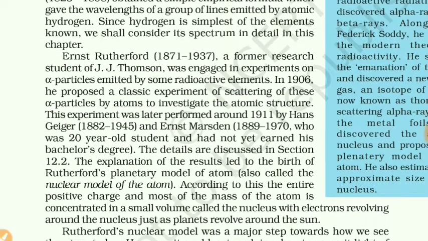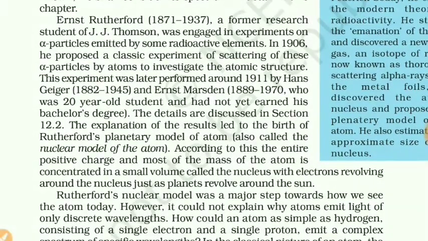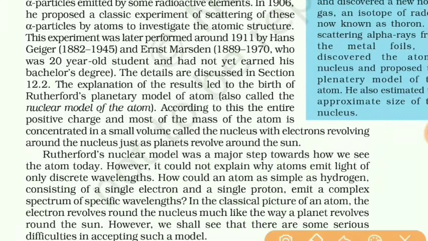These electrons revolve around the nucleus in a similar way as the planets revolve around the sun. So Rutherford gave the planetary model of atom. Once again, Rutherford said that electrons revolve around the nucleus in a similar way as planets revolve around the sun.